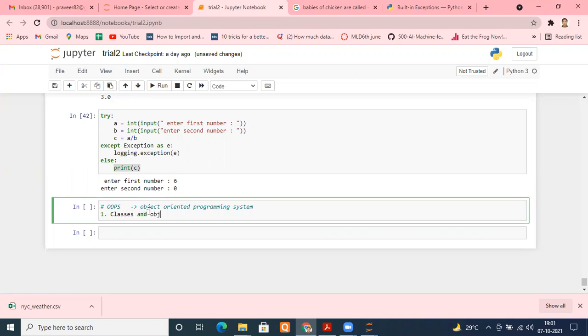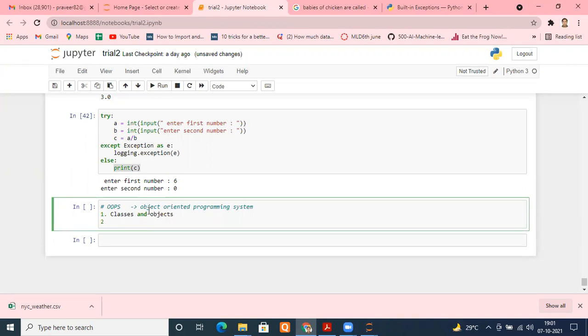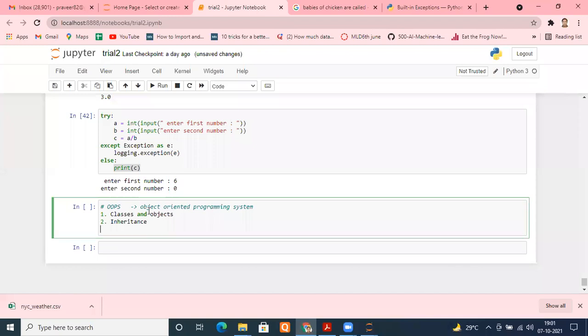Does Python have classes and objects? Python supports classes and objects or not? Please tell me. Yes, sir. We have just seen that. We have created classes and the objects from them. Second, it should support inheritance. Does Python have this property or not? Inheritance. Yes, sir. Okay, we just saw that. So 2 properties have been satisfied.